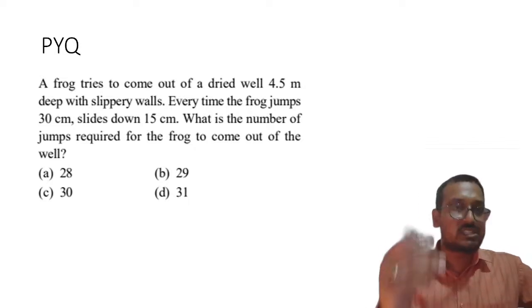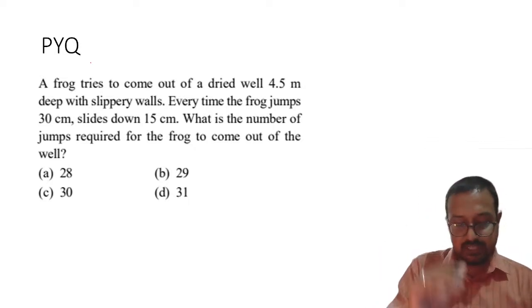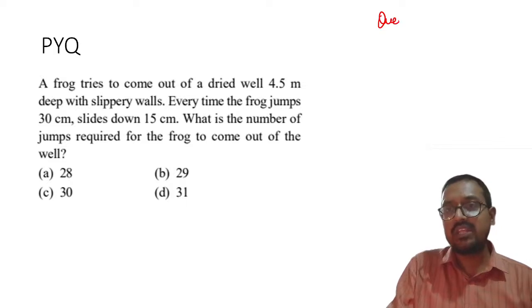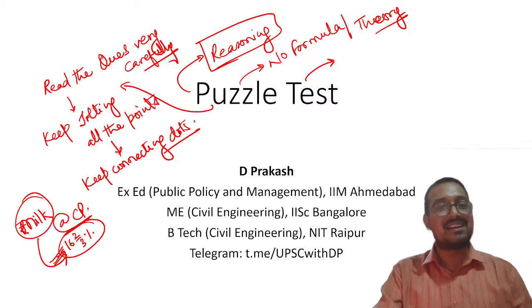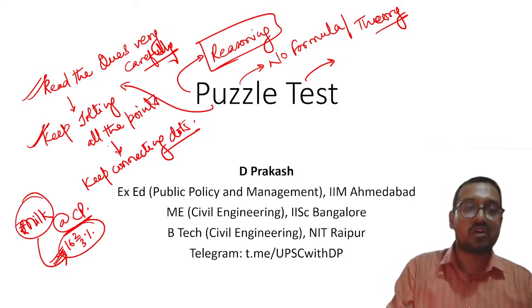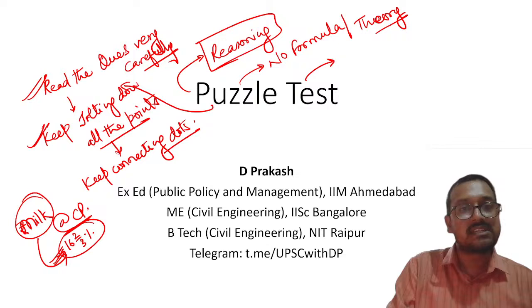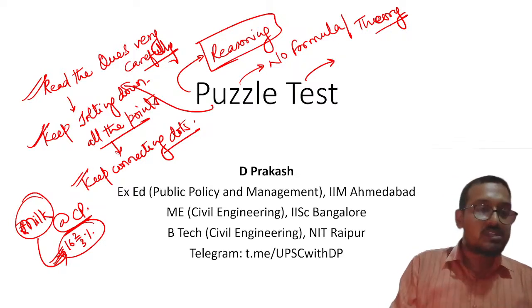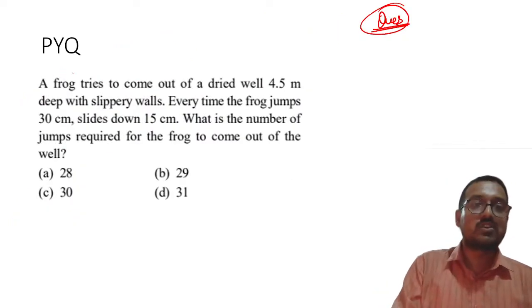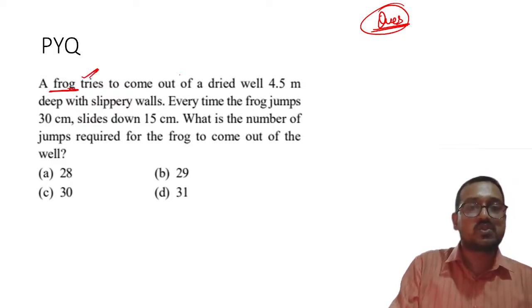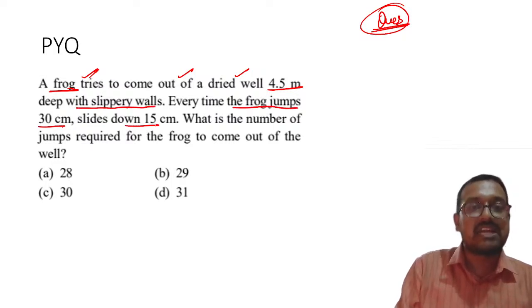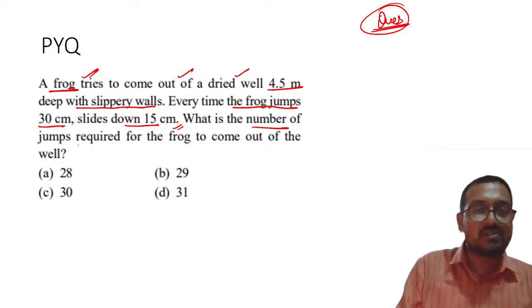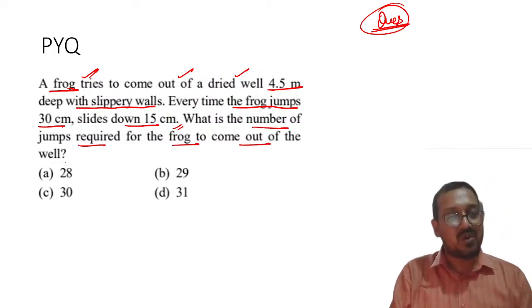Yes, my dear students, let us try our first question. Today there will be only and only questions, nothing theory. Please remember, the only theory part is: read the question carefully, keep jotting down all the points, and then keep connecting the dots as you go through the question. Understood? So first is this question: a frog tries to come out of a dried well 4.5 meter deep with slippery walls. Every time the frog jumps 30 centimeter and slides down 15 centimeter. What is the number of jumps required for the frog to come out of the well?